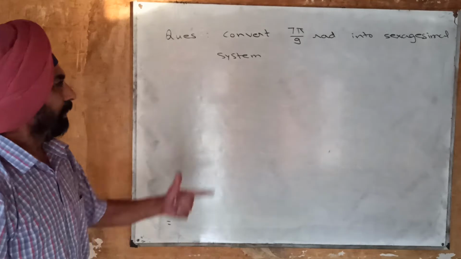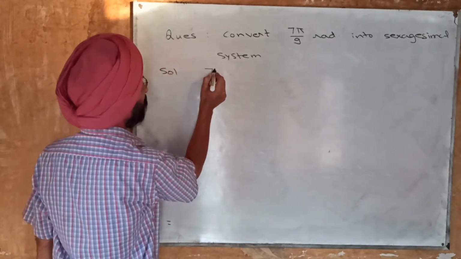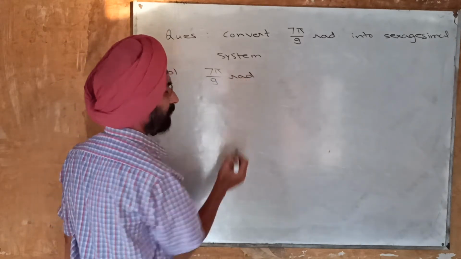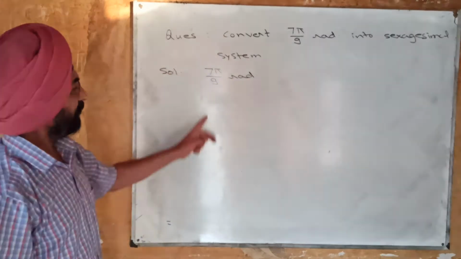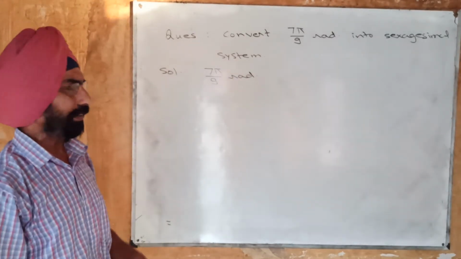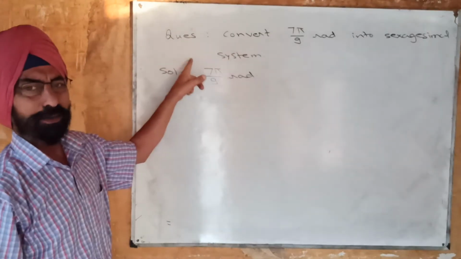Now, the given angle is 7 pi upon 9 radians. As it is 7 pi and we know that one of the values of pi is 22 by 7, that will be more suitable here, because in 22 over 7 the 7 will be cancelled out.